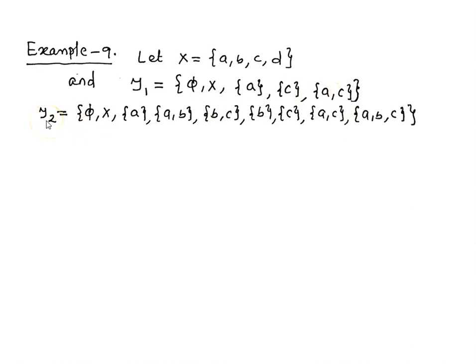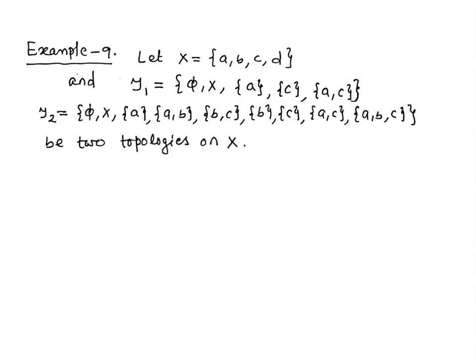Let us take another collection tau2 containing the empty set, the whole space, the singleton set a, the sets ab and bc, the singleton set b, the singleton set c, the subset containing 2 points ac, and a subset containing abc. It is easily checked that this tau1 and tau2 are topologies on X.